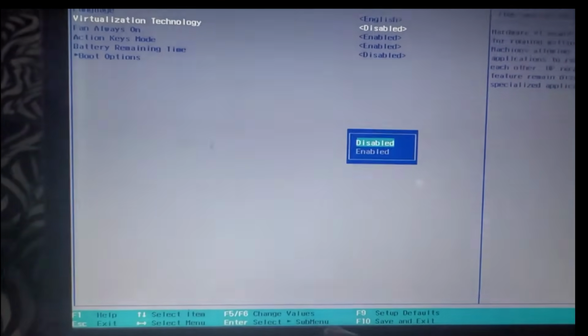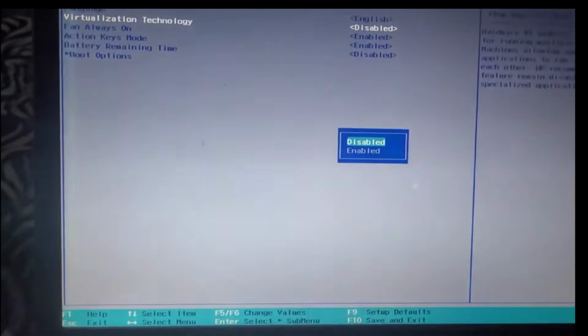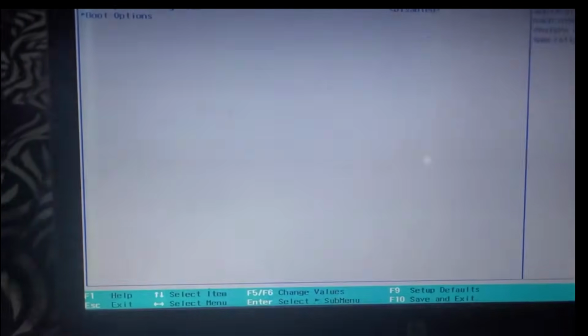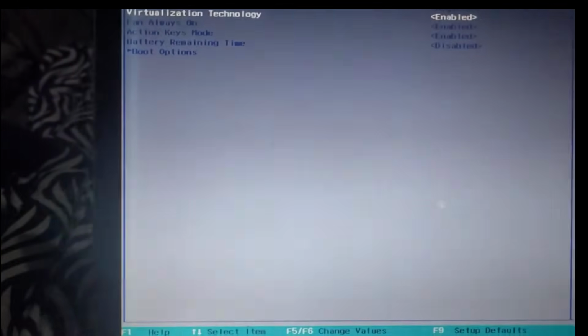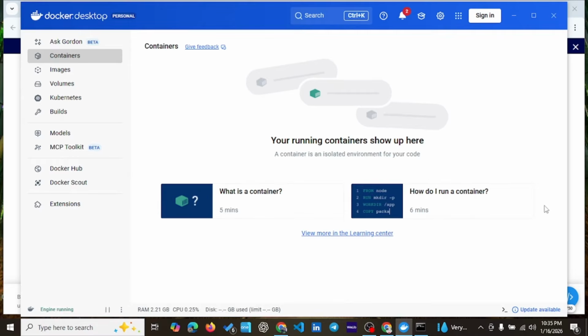So let's say F5. Oh yeah, enabled. All right, so we've enabled it. Now I need to save and exit, which is F10 again. Exit saving changes, yes. So we'll come back here, and this is Docker.